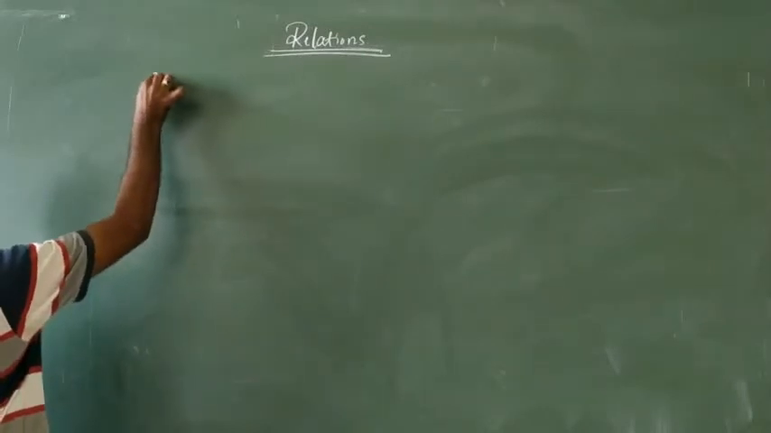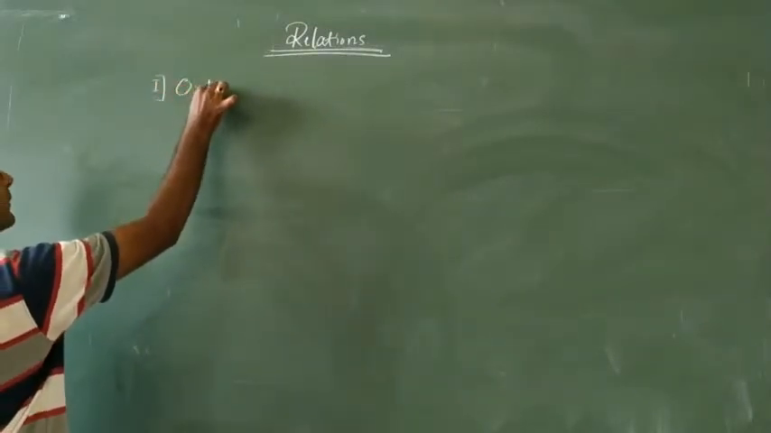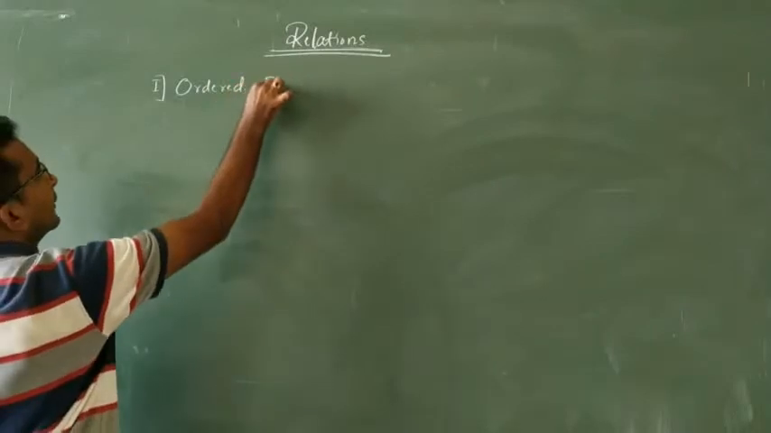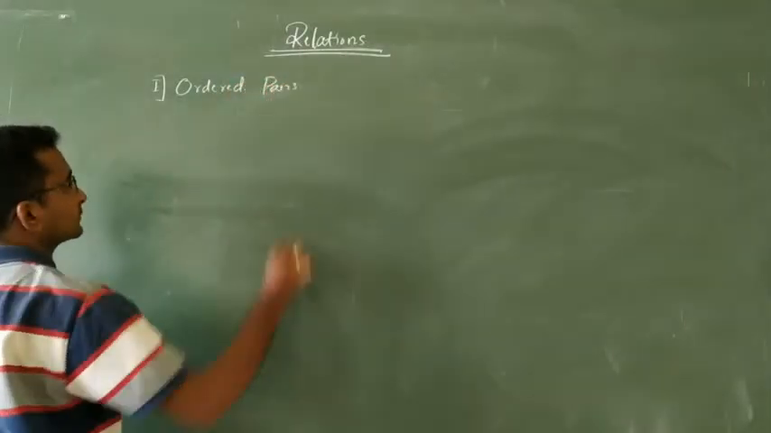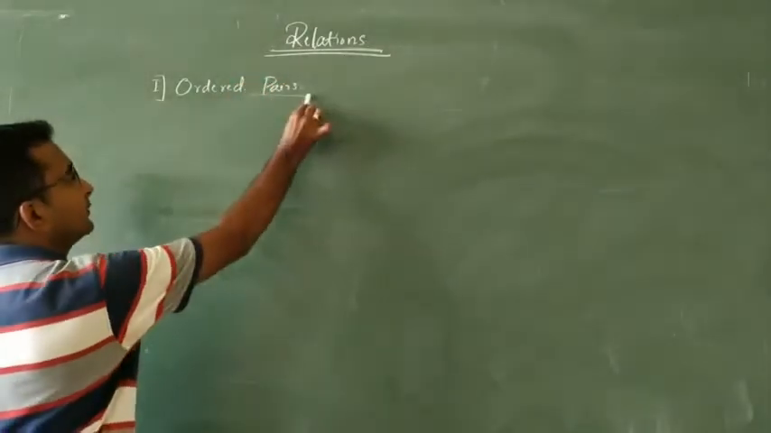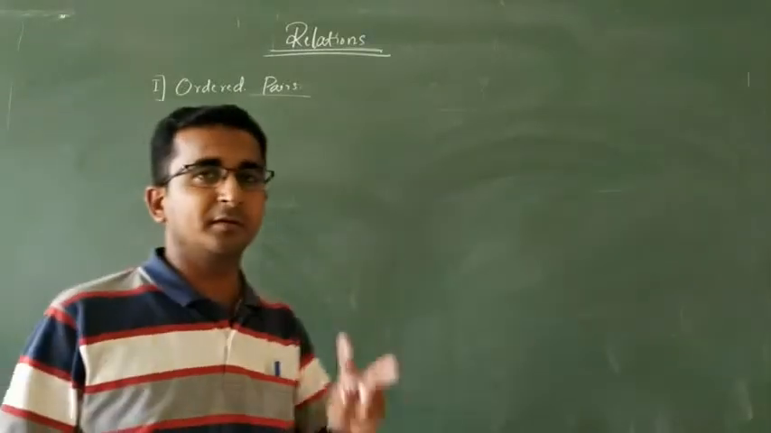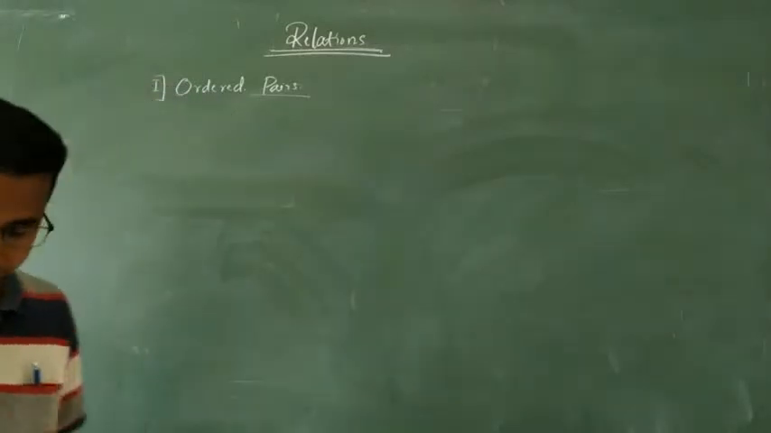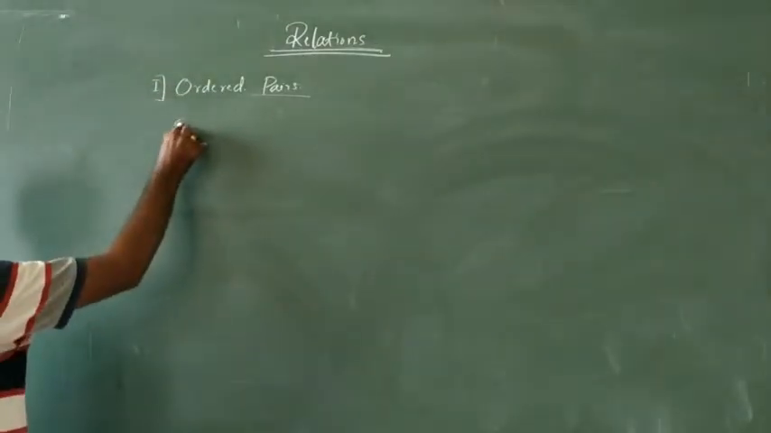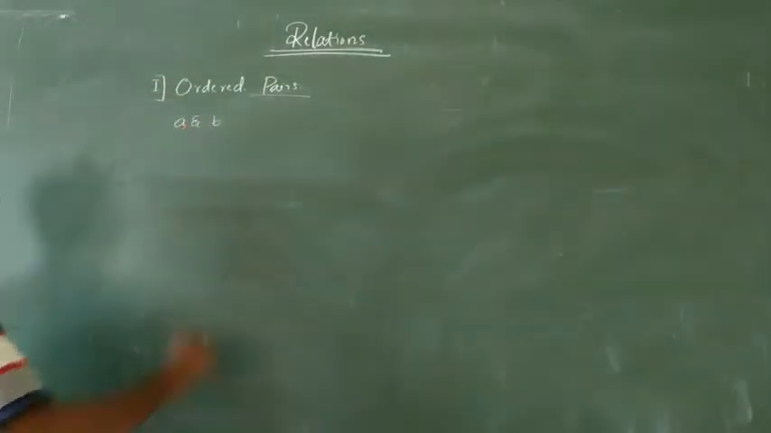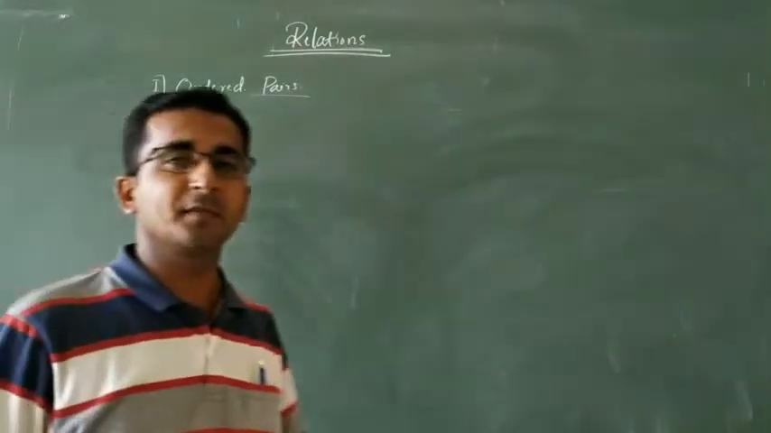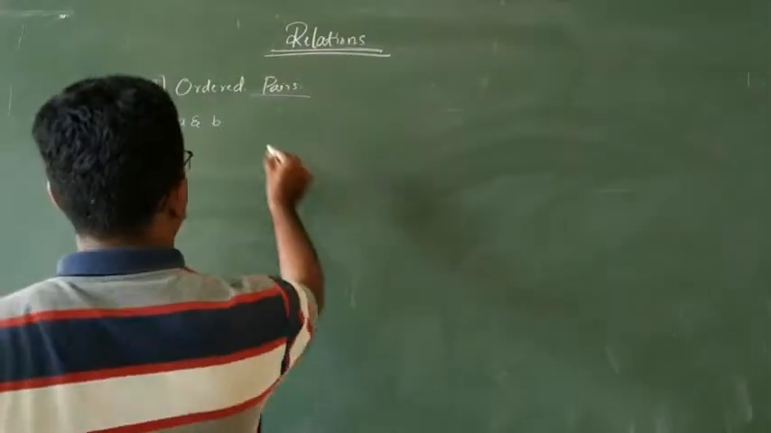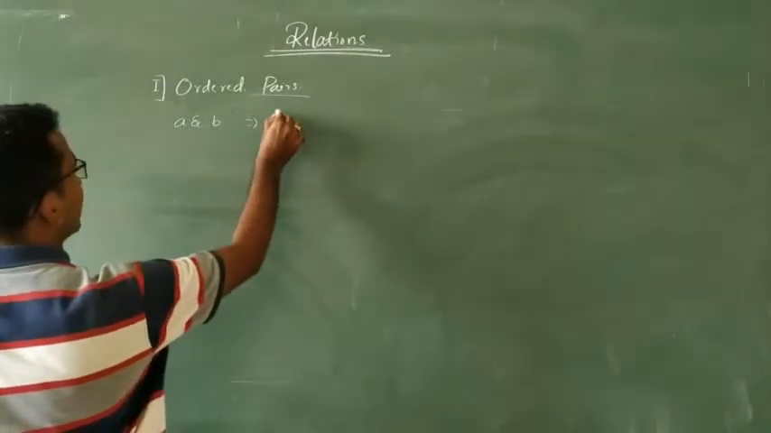But before we study relations, first we are going to learn about ordered pairs. So what is the meaning of pairs? Pairs is nothing but two things or two numbers. When I consider two numbers or two elements as A and B, we write this in terms of ordered pairs.